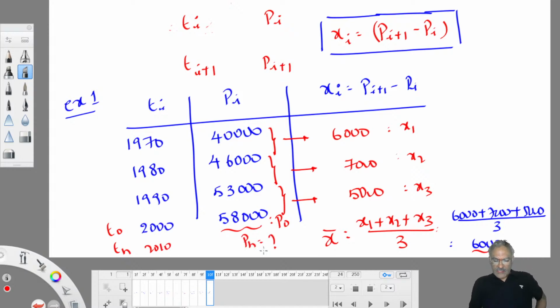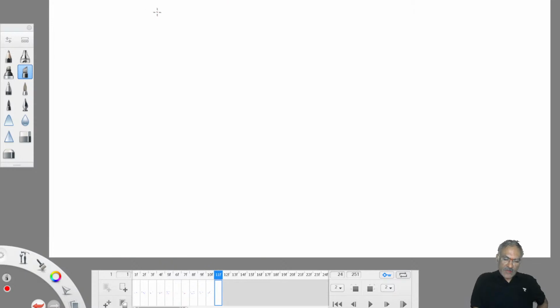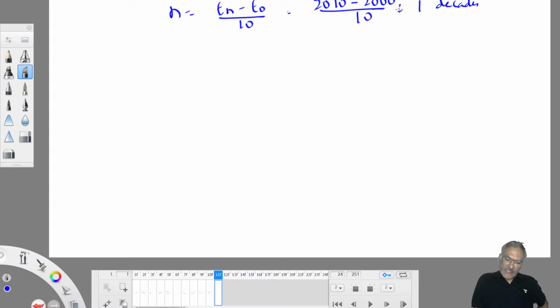Understood now? How many decades are separated between 2010 and 2000? 1 decade. How to find out that? N value. Because population data is given per decade, Tn is 2010, T naught is 2000, divided by 10, so it is 1 decade. We have been asked to find out population after 1 decade.